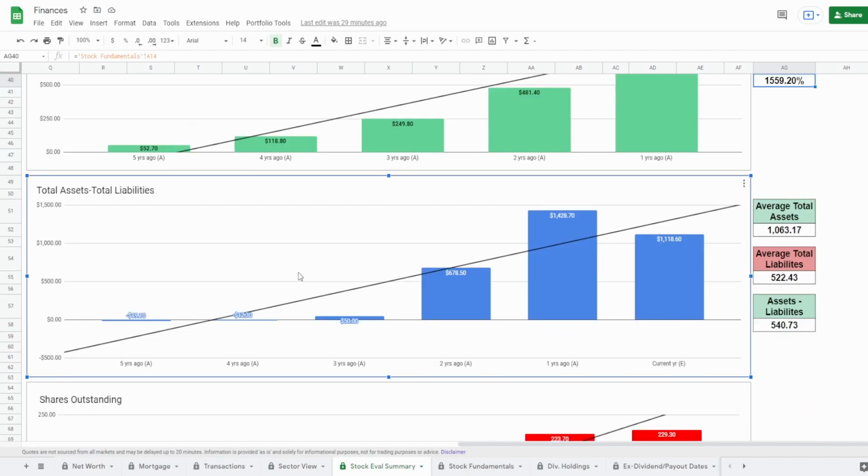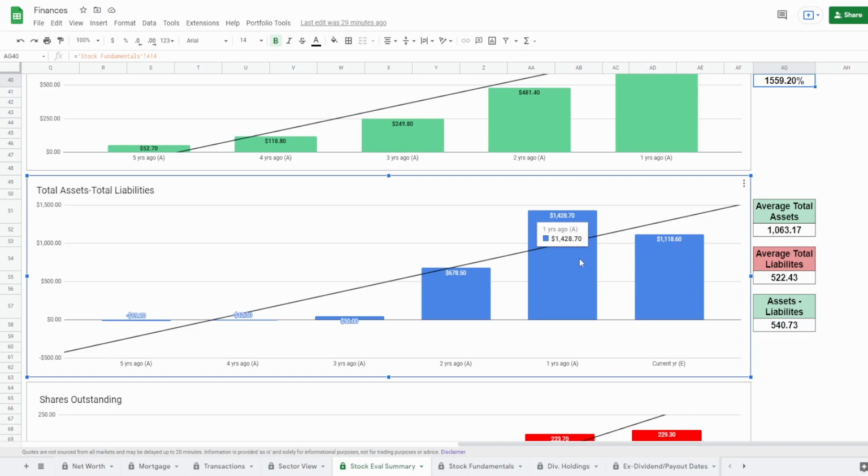Now let's take a look at the total assets and total liabilities. What this metric does is it simulates if the company were to liquidate all of their assets, would they be able to cover their liabilities, number one, and how much money would they have after paying off all their liabilities, number two. Currently, as you can see right here, CrowdStrike, well, they have around $1.1 billion after paying off their debts, which is really good.